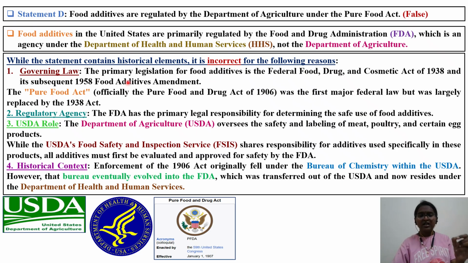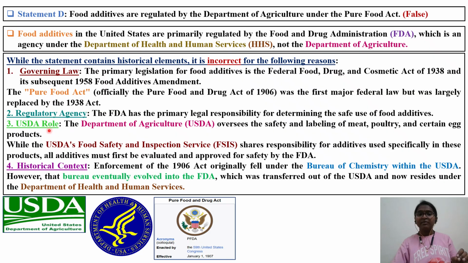One is governing law. The primary legislation for food additives is the Federal Food, Drug, and Cosmetic Act 1938 and its subsequent 1958 Food Additives Amendment. These are important, you have to remember: 1938, 1958. Pure Food Act, no, it is Pure Food. Officially, it was the Pure Food and Drug Act 1906. As I told you, 1906 was the first major federal law, but it was largely replaced by this 1938 Act. So this 1906 Act is no longer there. Regulatory agency: FDA has primary legal responsibility for determining the safe use of food additives.